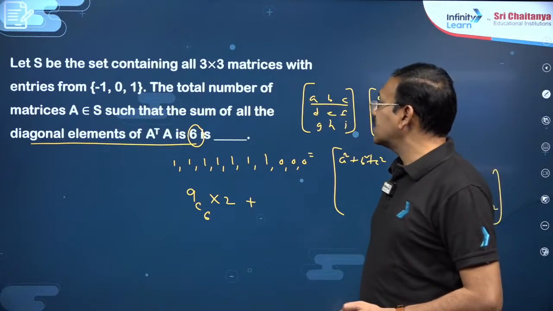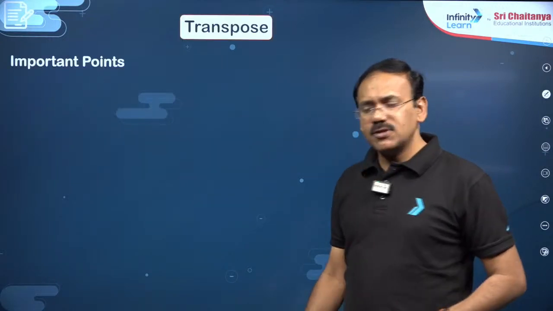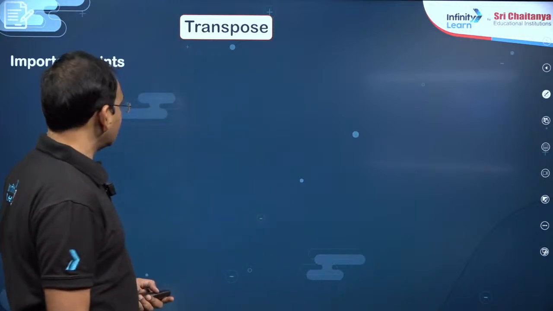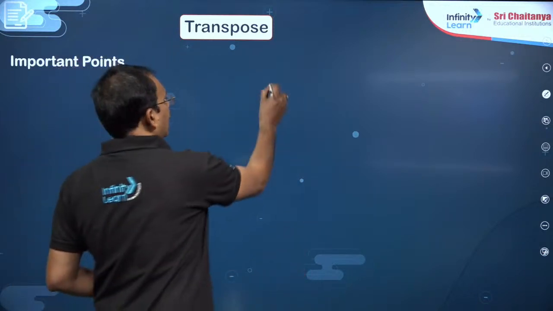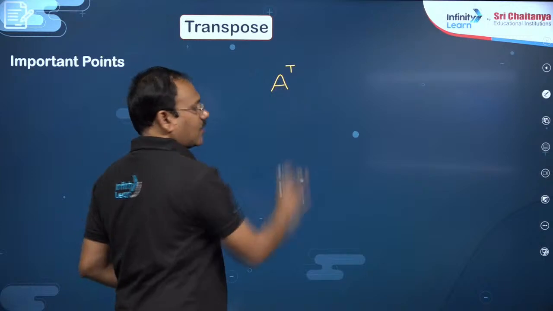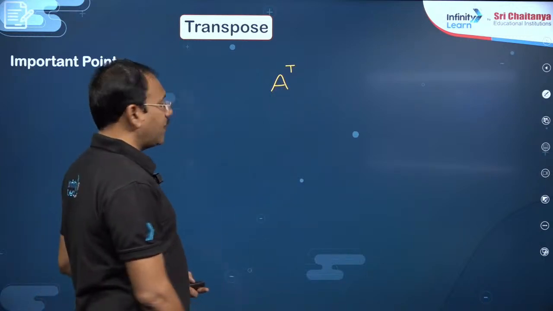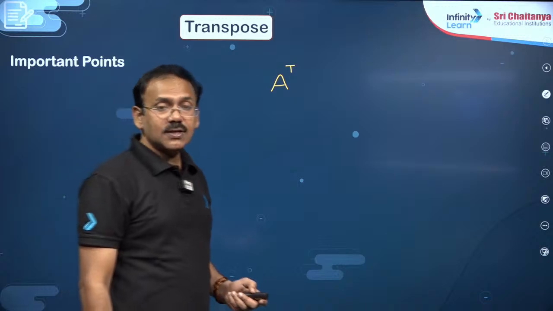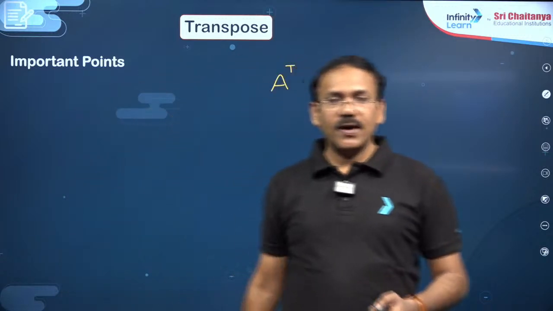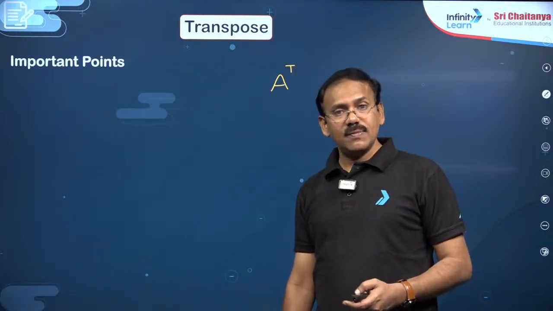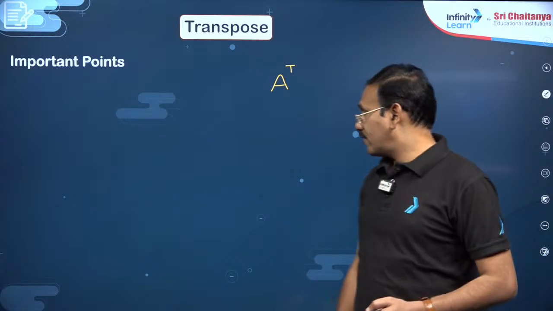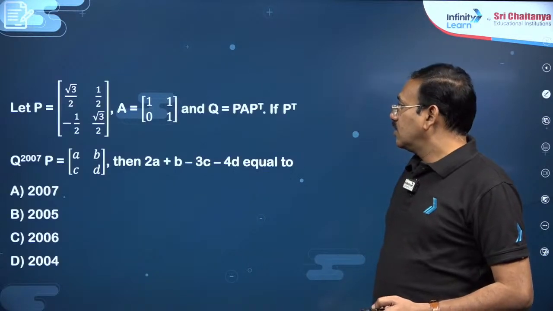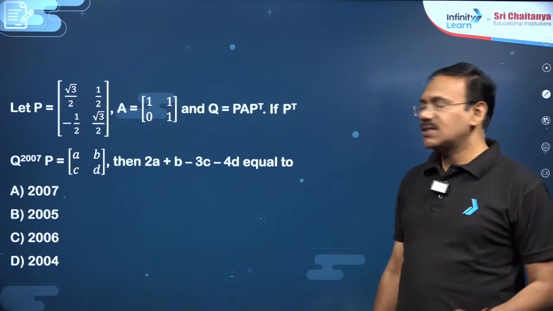Okay. Next, dear students, transpose related questions. Transpose related questions in the sense, you know well how to find the transpose of a matrix. After that, with the help of A transpose we define symmetric, skew-symmetric and orthogonal matrices. But of course here, let us see some questions based on just the transpose.